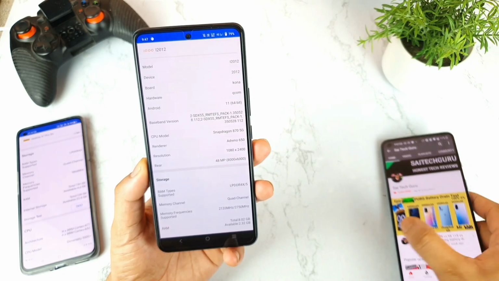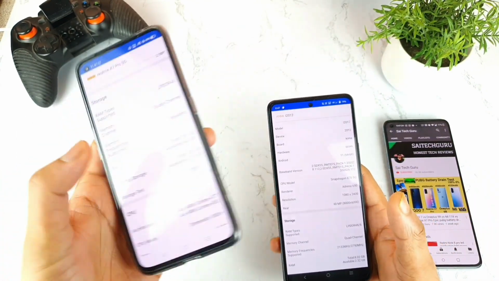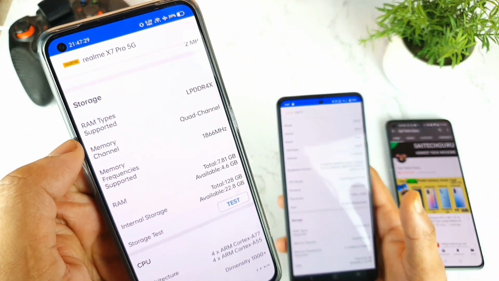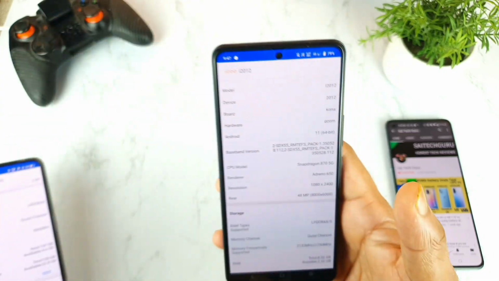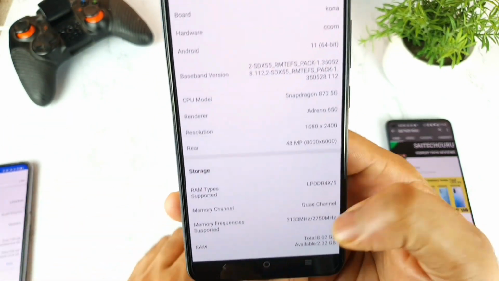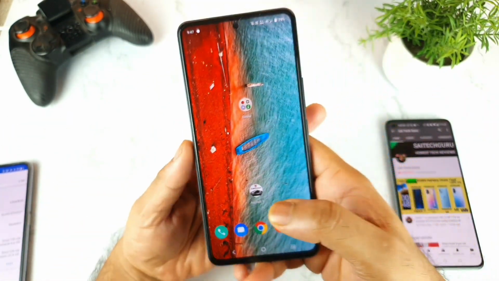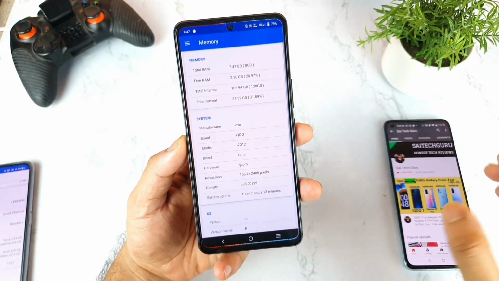Let me show you another phone, the Realme X7 Pro, which clearly shows the LPDDR4X RAM in the Antutu Benchmark application. You can clearly see, friends. But this phone shows two numbers, LPDDR4X and 5 RAM. Now let's test another application, which is the CPU-X application.